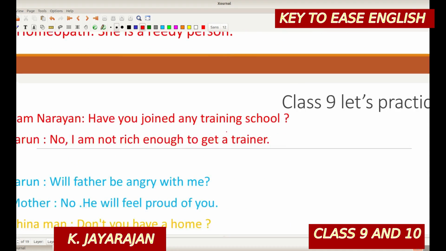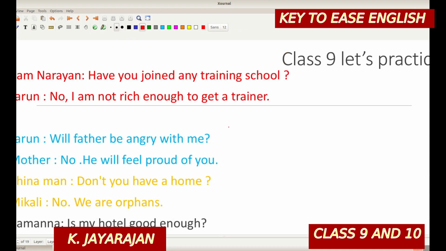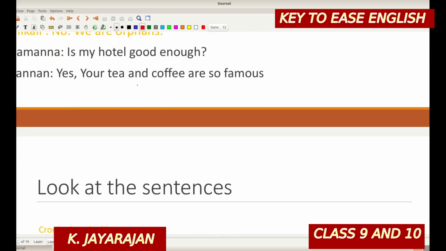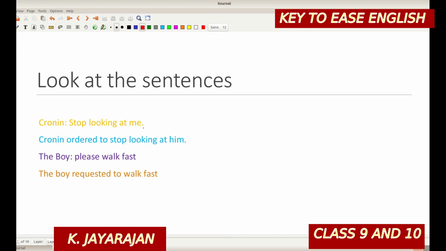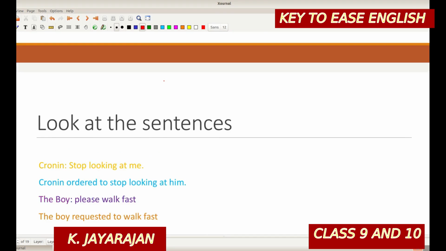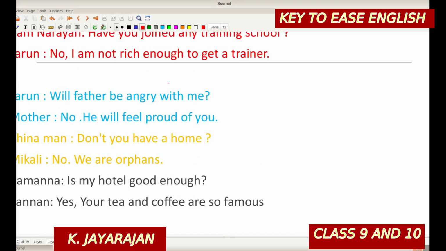And the same thing can be done for the class 9 students also. "Ram Narayan, have you enjoyed any training at school?" "No, I am not rich enough." So like that you can report this one. Look at the sentence. So what are the things we have discussed? That is how to report WH questions and how to report yes or no questions.